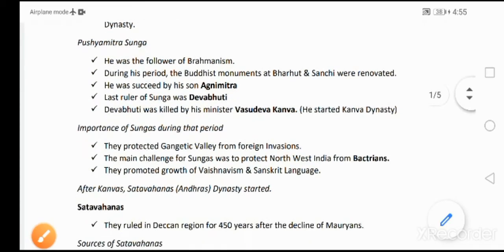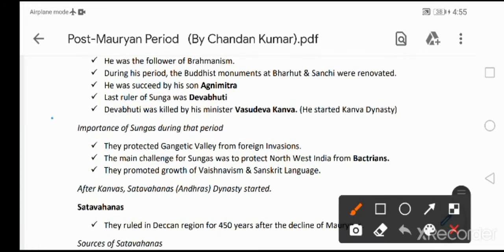Then let's quickly know about the importance of Sunga dynasty during post-Mauryan period. During that time, after the decline of Mauryan Empire, there were many foreign invasions, specifically Greeks were coming to India for invading. So at that time, these Sungas played a major role in protecting the Gangetic Valley.